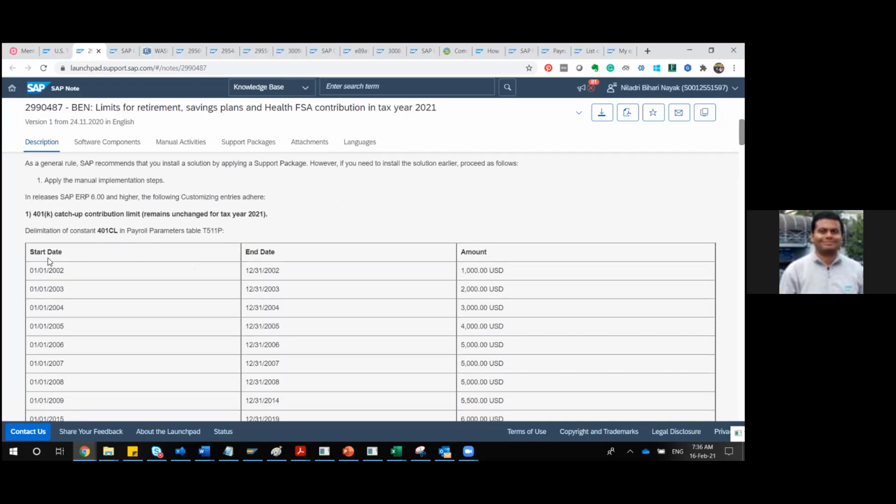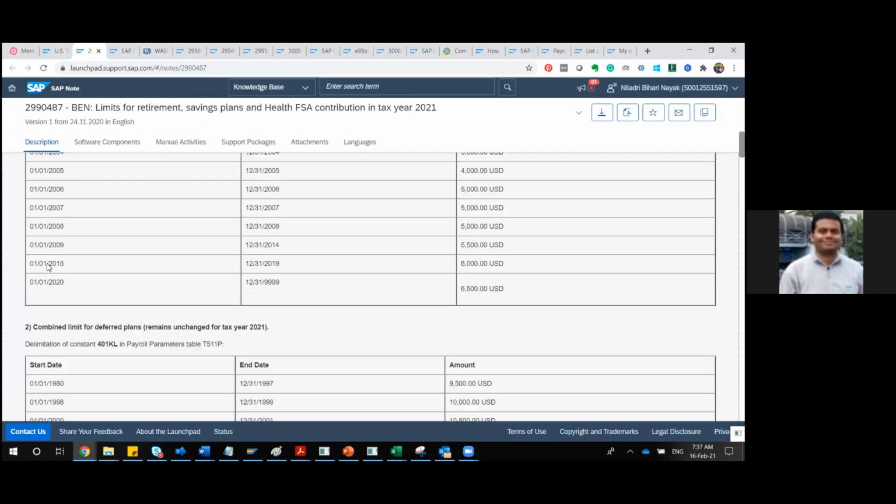If you can see this particular table, you're referring to this table, right? Are you able to see that? Yes. That's our constant table. Exactly. So what you need to do in this particular table, T511P, is the delimitation of the constant. Okay, so this 401CL you have to delimit, and again you have to expand it for the next year.